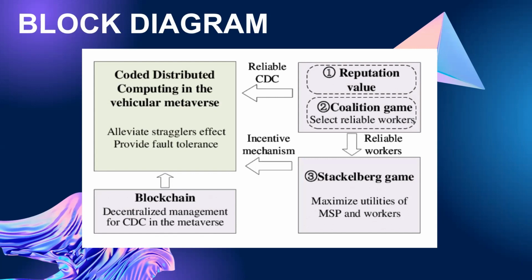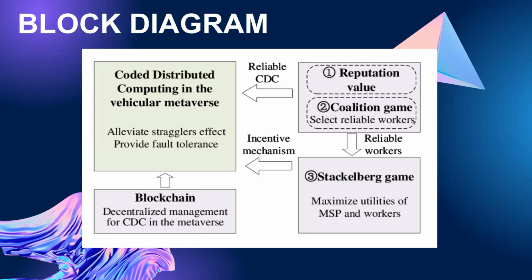Now, blockchain decentralization management for coded distributed computing in a metaverse. The network is utilized to manage the distributed computing resources and tasks in a decentralized and transparent manner. All this is given to the coded distributed computing in vehicular metaverse, which alleviates the stragglers effect and provides fault tolerance. Here, alleviating the straggler effect and providing fault tolerance are two important challenges in achieving reliable distributed computing in the vehicular metaverse.